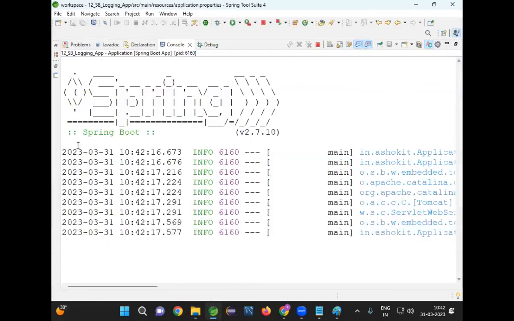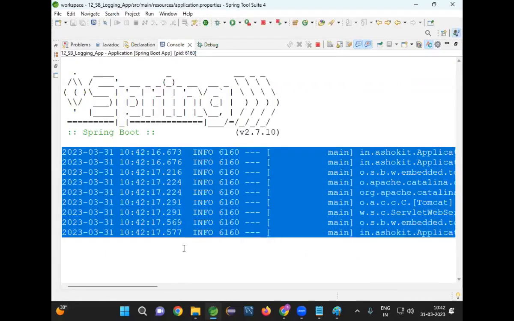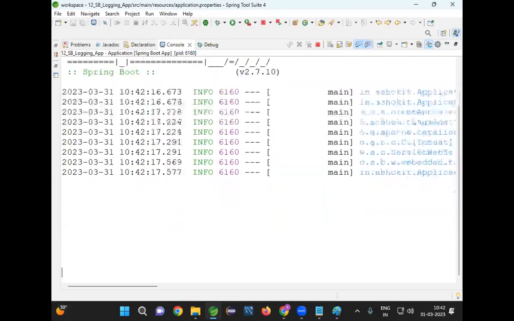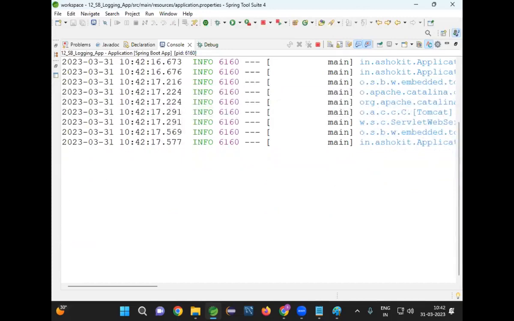How many log messages were generated? Just 1, 2, 3, 4, 5, 6, 7, 8, 9. Just 9 lines of messages are generated. All these messages are printed with a level called info.